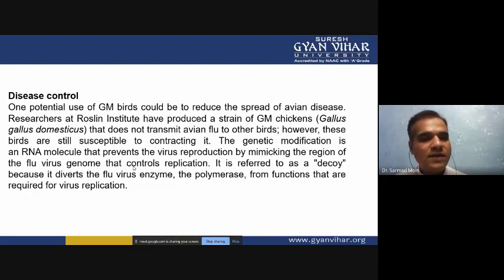So in the genetically modified organism, what we have done is mimic the RNA molecules that prevent virus reproduction, which come from a region of the flu virus genome. The flu virus genome controls the replication. We transfer this into the genetically modified chicken, and we can use it to inhibit virus production in the chicken, so that it will not be able to transfer bird flu from the chicken organism to human cells.